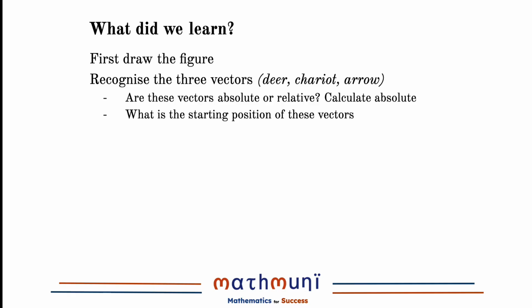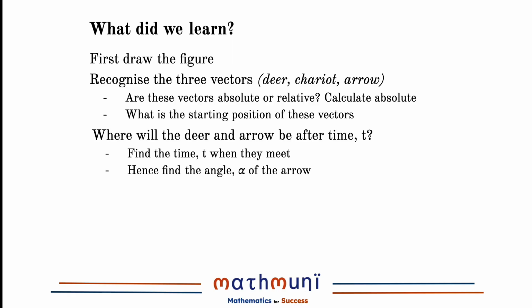In this case, we were given the relative velocity of the arrow, and we found it useful to convert it into absolute or actual velocity of the arrow. Combining the vectors with the starting positions, we were able to find their positions after time t. By the way, we did not really know the precise starting positions, but we assumed something, and it turned out that we were able to eliminate that parameter a from the equations through a little arithmetic jugglery.